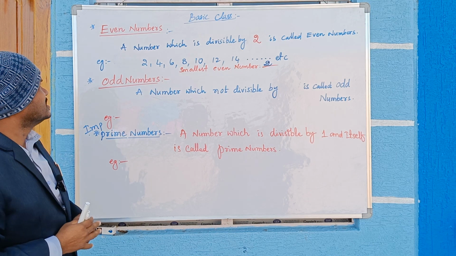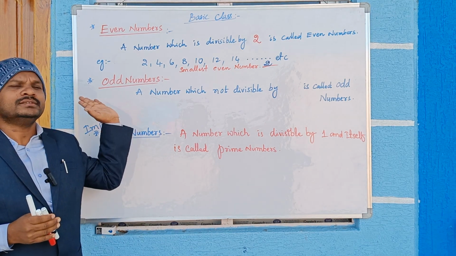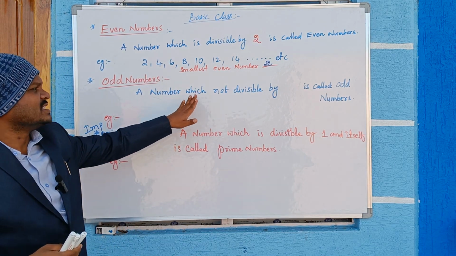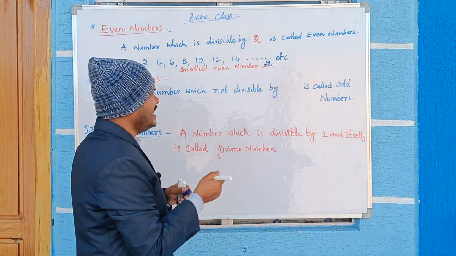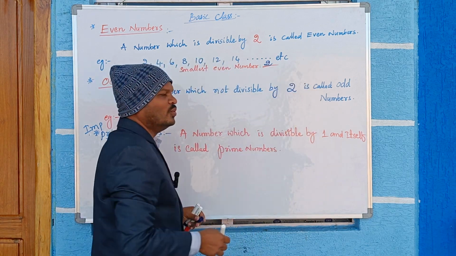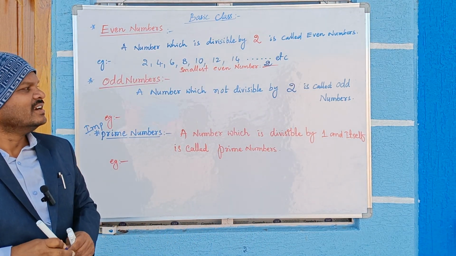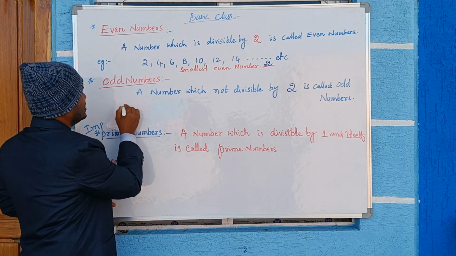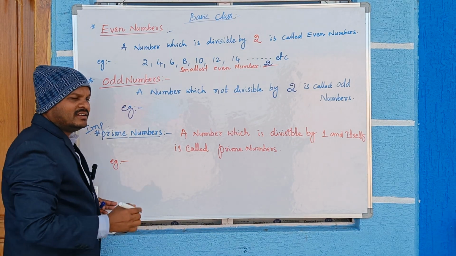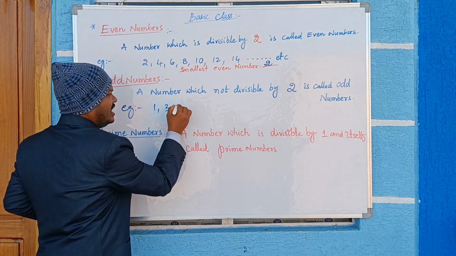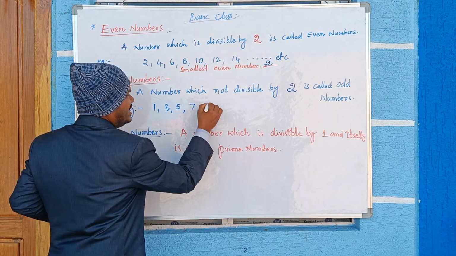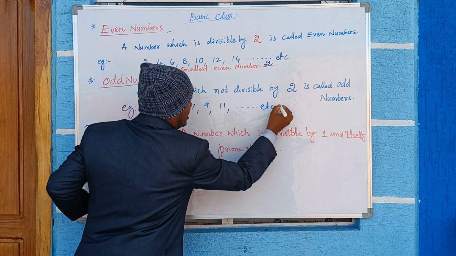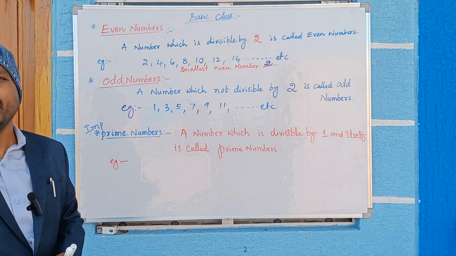Okay, so next definition is odd number. What is an odd number? A number which is not divisible by 2 is called an odd number. So for example, we will write some examples here: 1, 3, 5, 7, 9, 11, etc. There is no end here also.